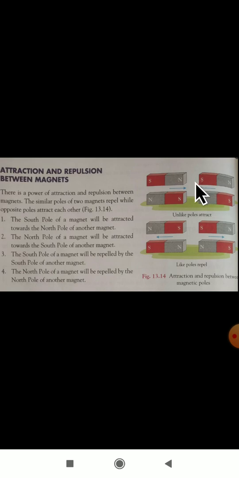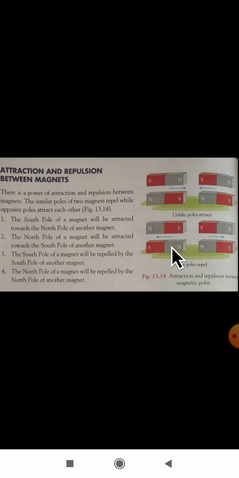Next point, you see, the south pole of a magnet will be repelled by the south pole of another magnet. See, these are like poles. Repelled is nothing but they will go far from each other. The south pole of a magnet will be repelled by the south pole of another magnet.